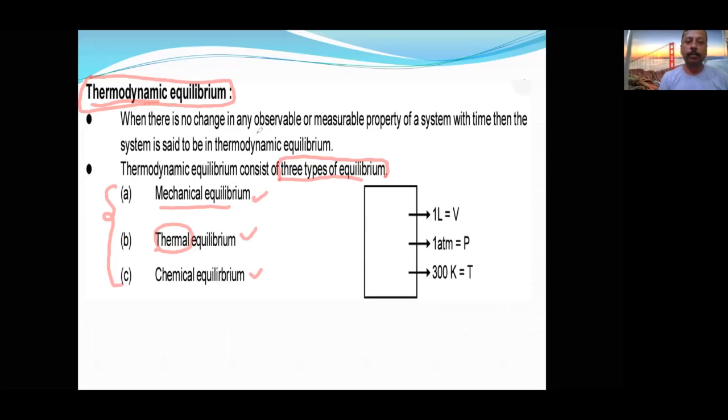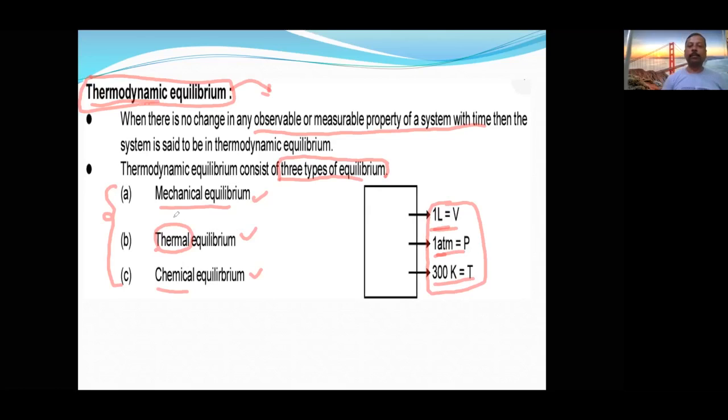When there is no change in the observable properties of the system over time, that means pressure remains constant, volume remains constant, temperature remains constant. If the observable properties of the system remain constant over a period of time, then it is called an equilibrium. Here we are talking about the system. That system can be chemicals, it can be temperature, it can be work also.